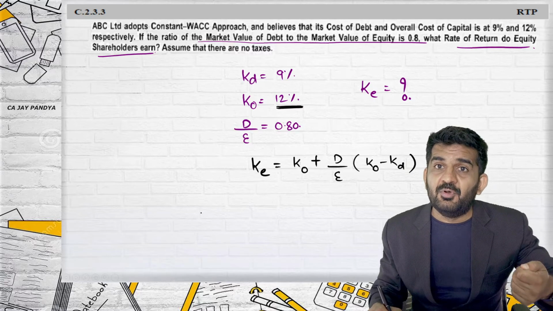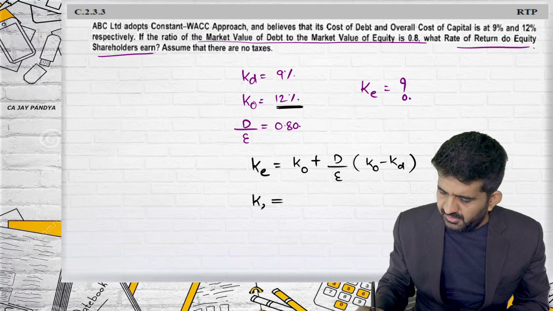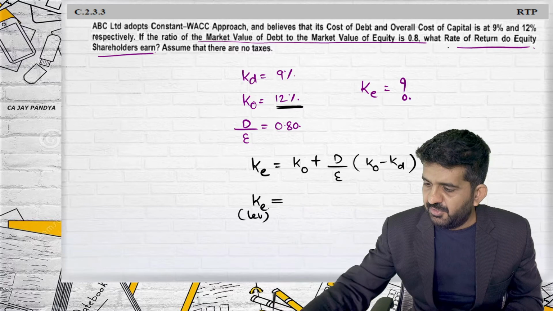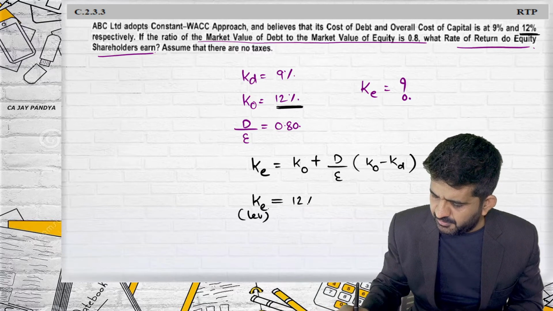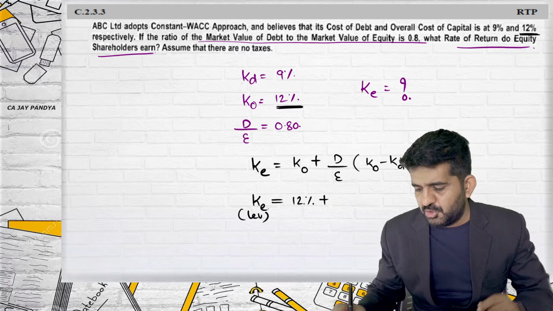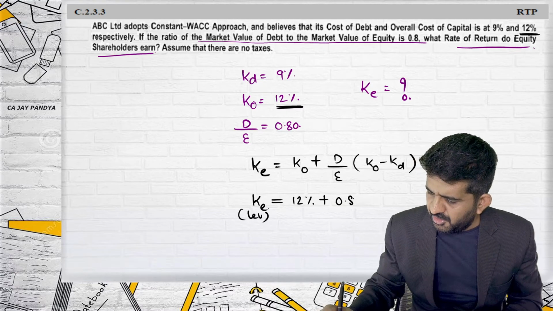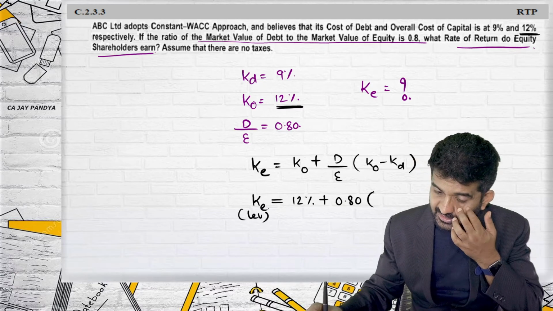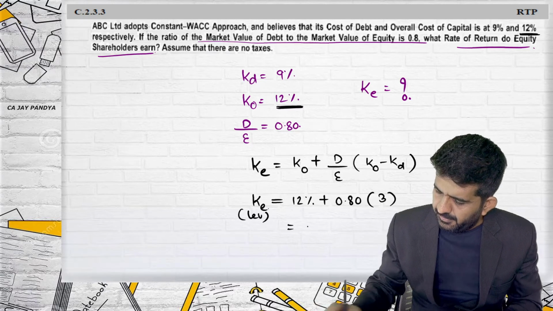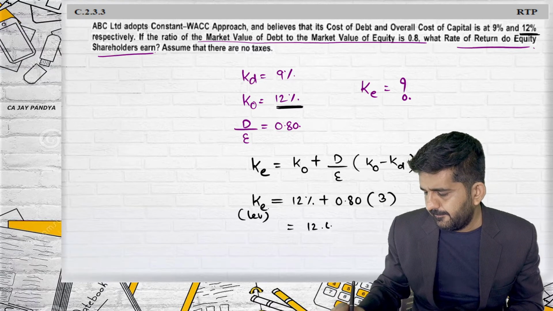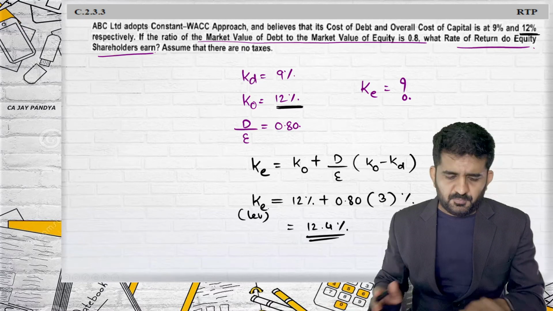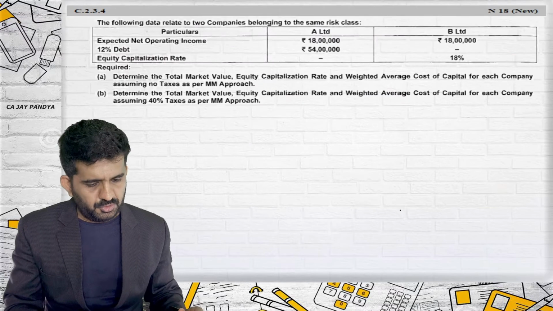What will be KO of the unlevered firm? 12%. KO of unlevered as well as levered, if there is no taxation, is going to remain 12%. Plus debt upon equity is 0.80, into KO minus KD, which is 3%. This is 12.4%. This is found out by the Modigliani-Miller approach.